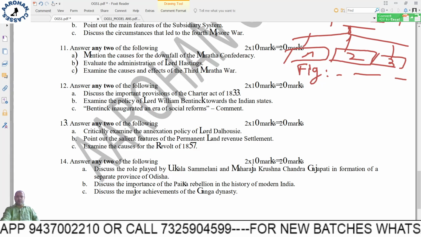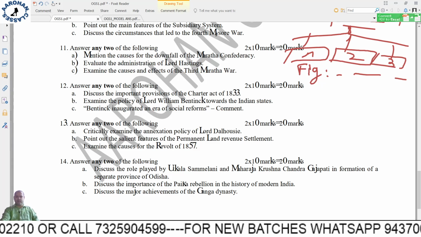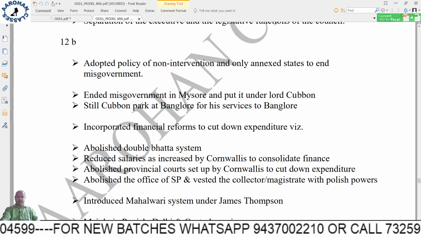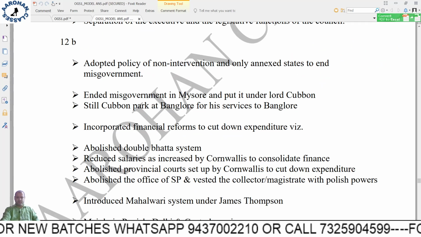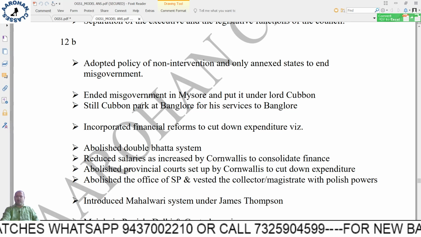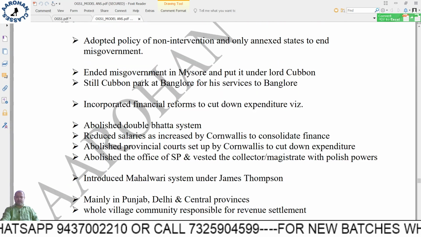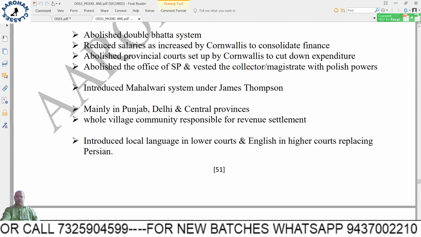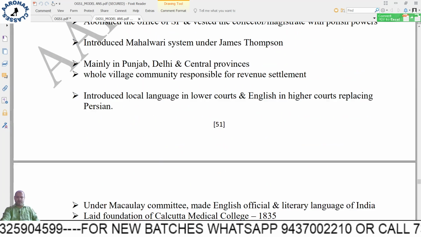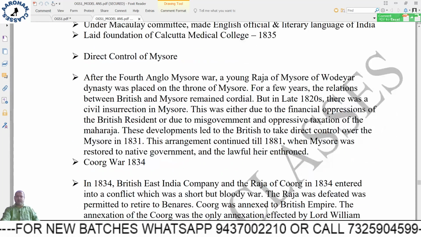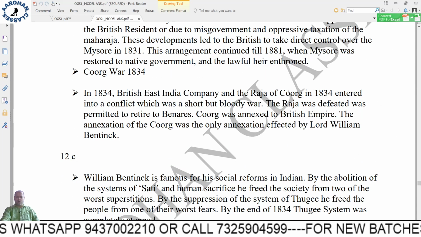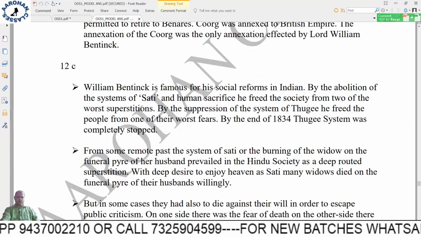So examine the policy of Lord William Bentinck towards the Indian states. So specific towards the princely states. He adopted a policy of non-intervention and only annexed states to end misgovernance. Other things that he introduced: the Mahalwari system under James Thomason, direct control of Mysore, then he had the Coorg war in 1834.